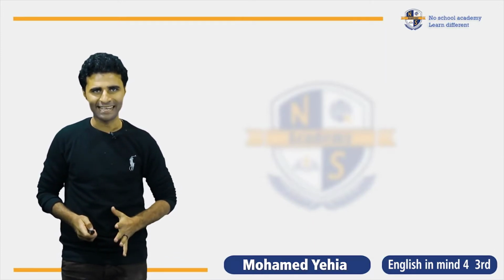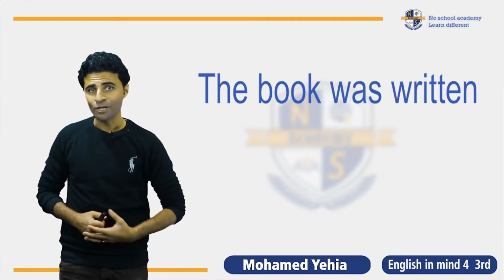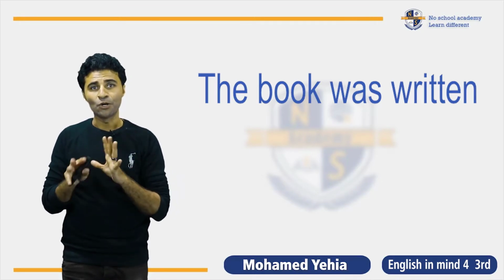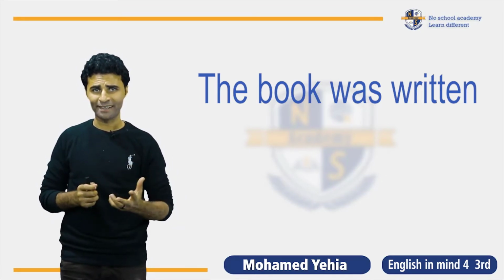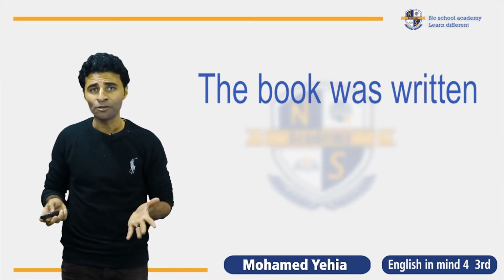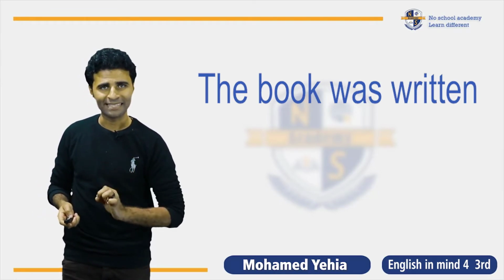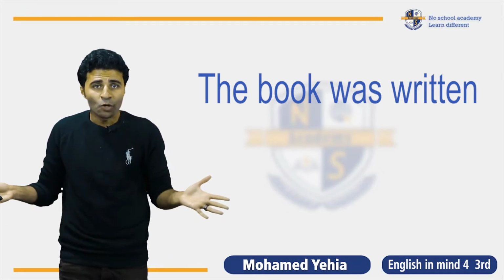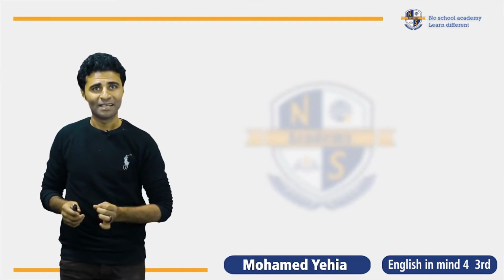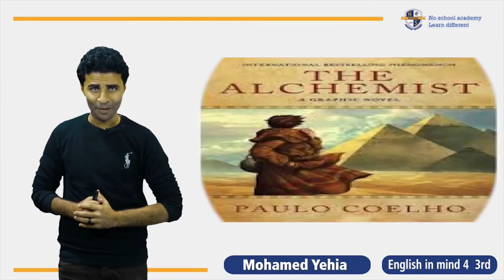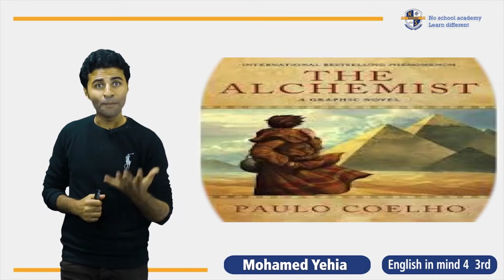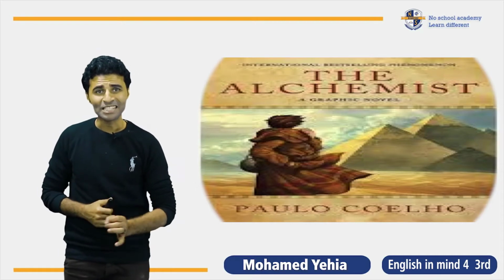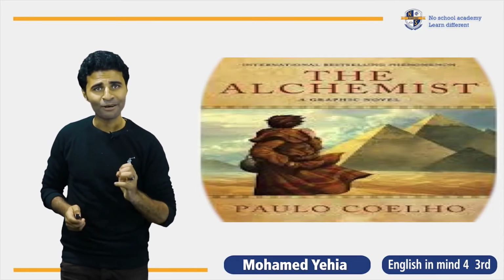Active, passive. The book was written. Who wrote the book? Shakespeare? Tahsin? I don't know, but the book was written. The action was done. By who? We don't know. This is a passive. Do you see this book I told you about before? The Alchemist. The book was written. Who wrote this book? Yes, it's Brazilian writer Paulo Coelho.